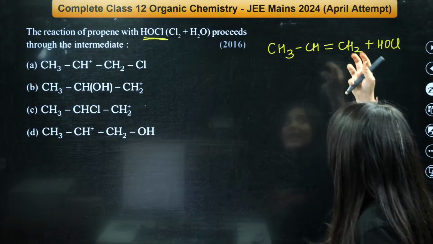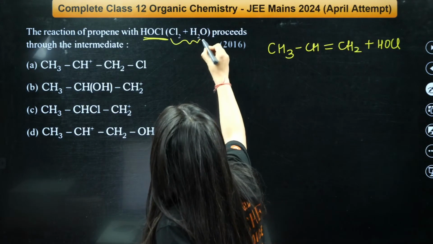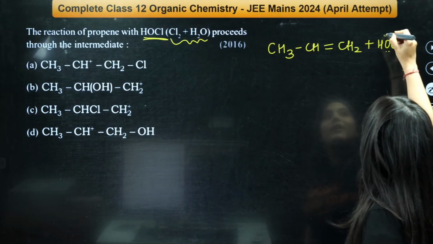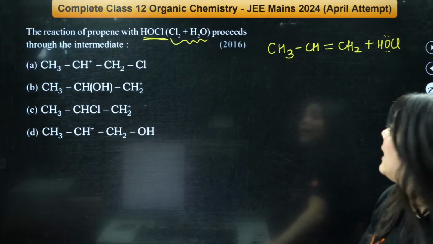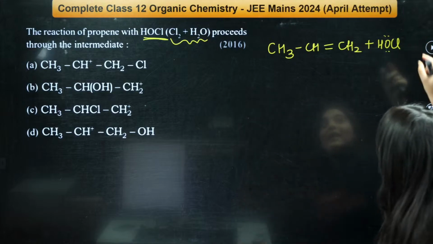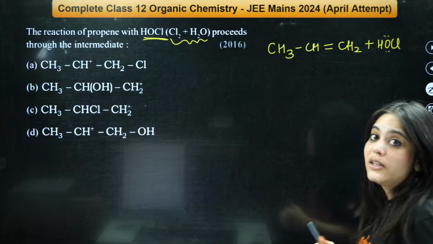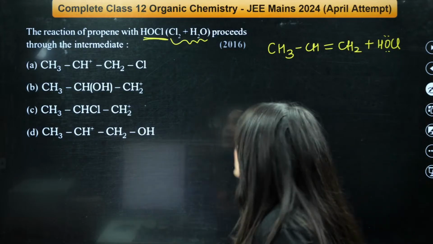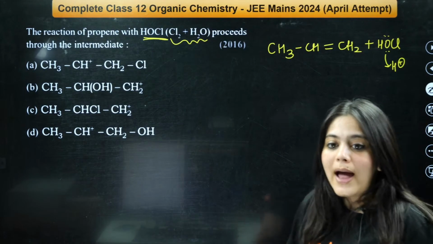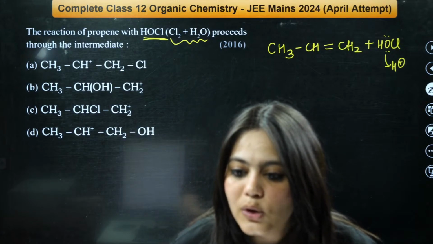What do you see? I see an alkene here, and I see a mixture of Cl2 and H2O, right? Here oxygen will have a lone pair of electrons. Remember this thing, right? Here again the alkene has a lone pair of electrons. HOCl is actually also a very, very good acid, right? HOCl is a strong acid. So it also gives out H plus ions, right? So try to answer this question. I'm looking at the chat box.